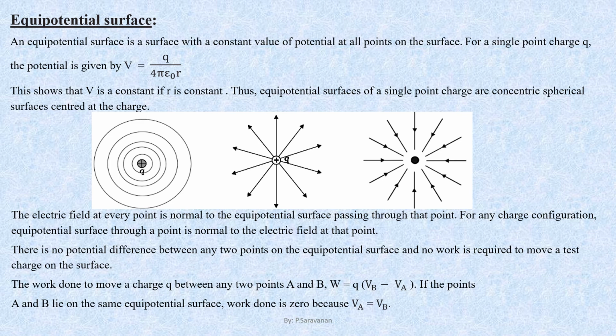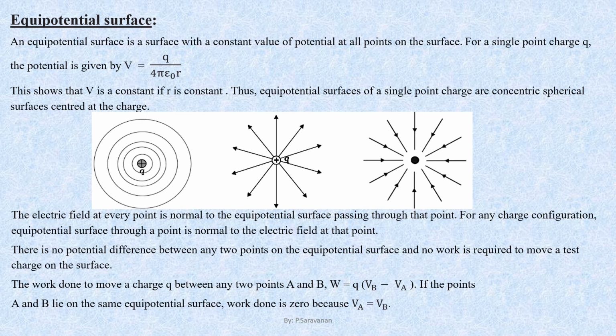The equipotential surface through a point is normal to the electric field at that point. There is no potential difference between any two points on the equipotential surface, and hence no work is required to move a test charge on the surface. This is because the potential at all points is the same over the equipotential surface.